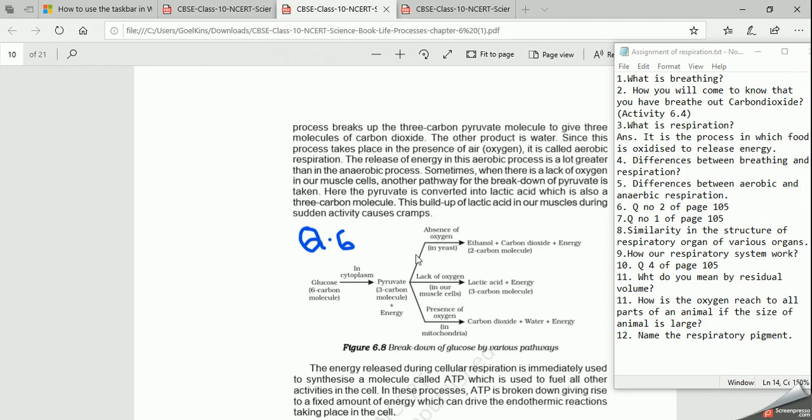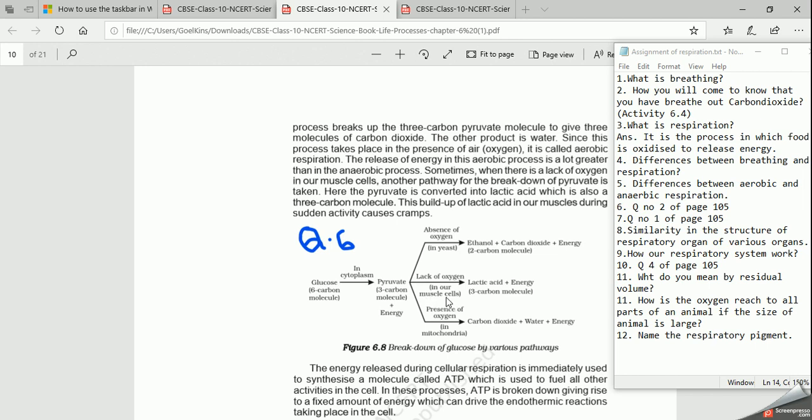When we are breaking this pyruvate in the absence of oxygen, it converts into ethanol, carbon dioxide and energy. Now this ethanol is a 2 carbon molecule and carbon dioxide is a 1 carbon molecule. So in that way, you are breaking 3 carbon molecules into 2 compounds, right? And energy is released. Of course, there is incomplete oxidation of food, so this energy released will be in less quantity. Clear?